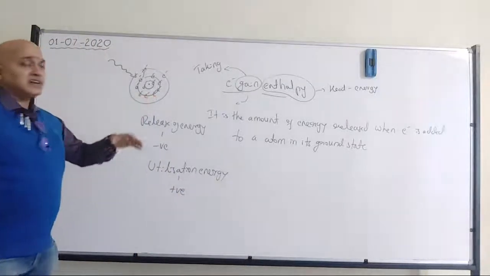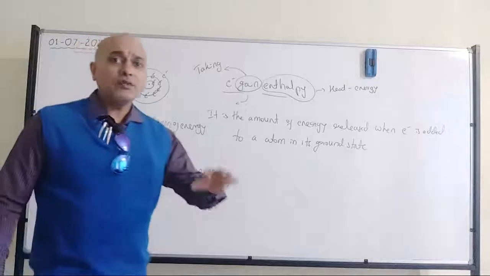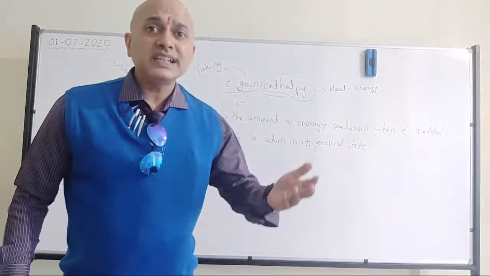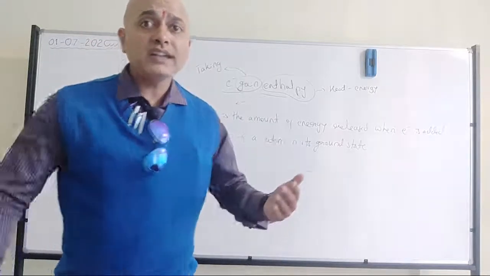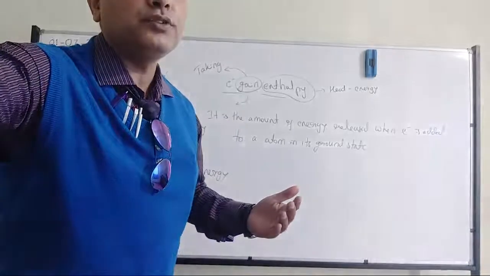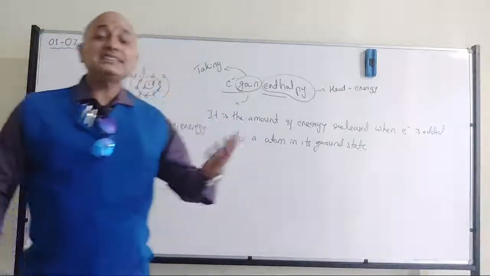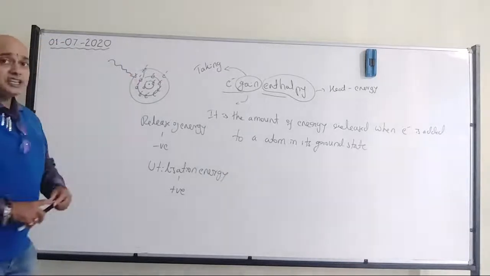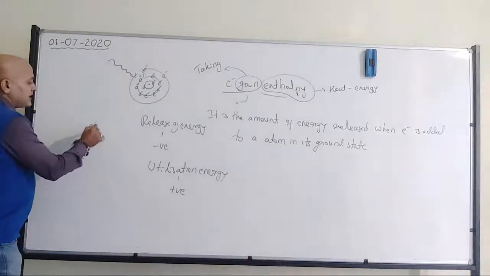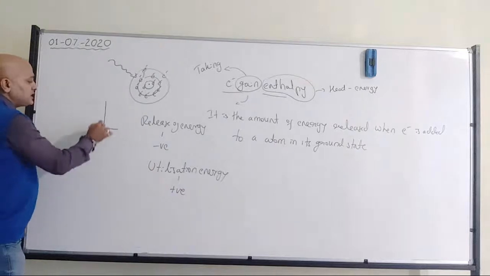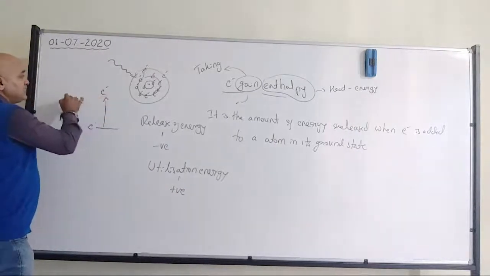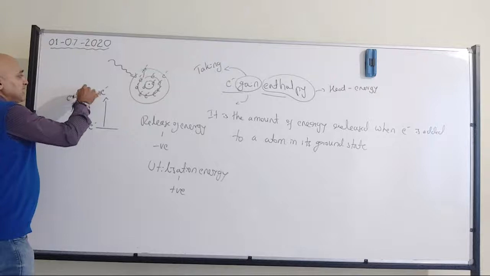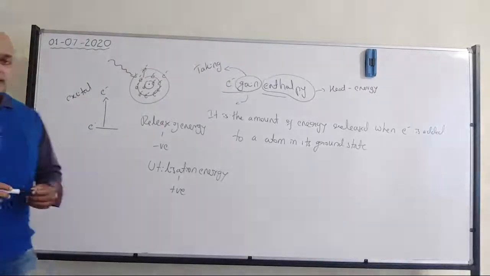Whatever electrons are at energy level 1 can move to energy level 2, or whatever electrons are at energy level 2 will be shifted to energy level 3. Now this condition where the electron has moved from its original state to another state is called the excited condition, right?